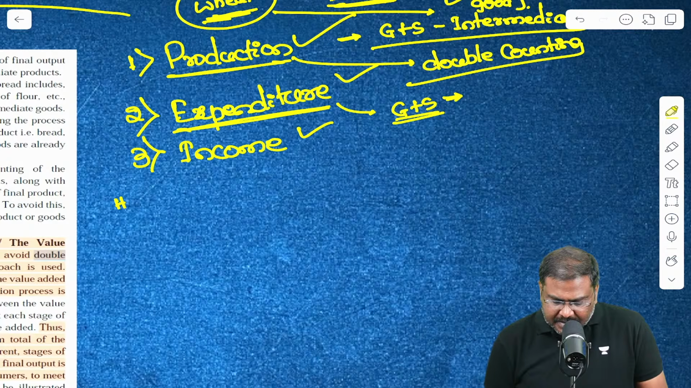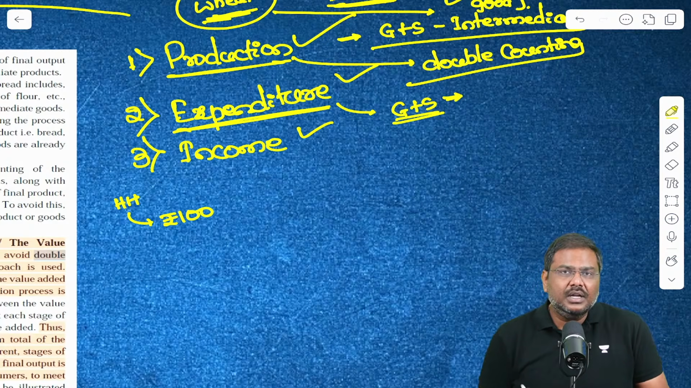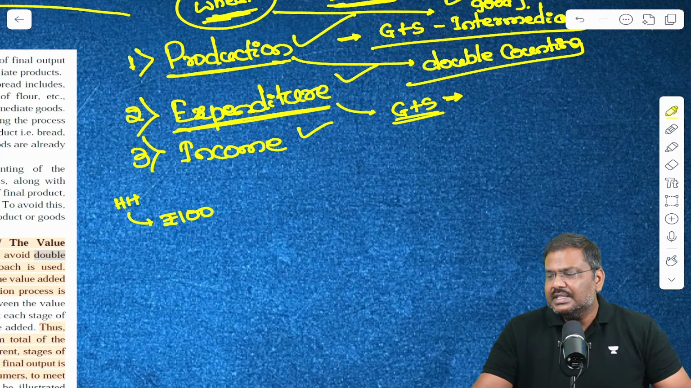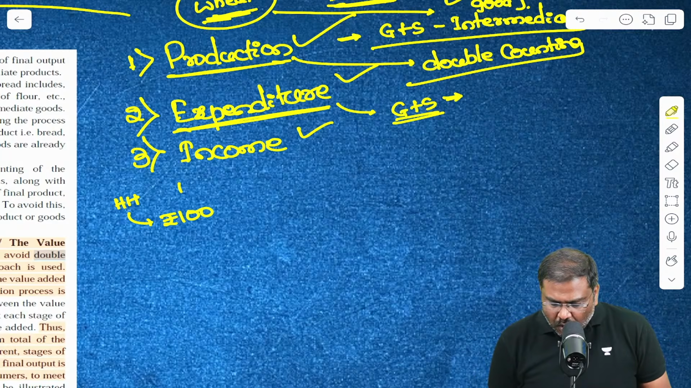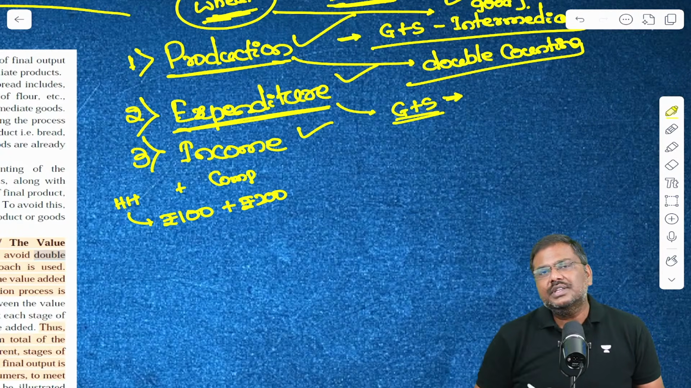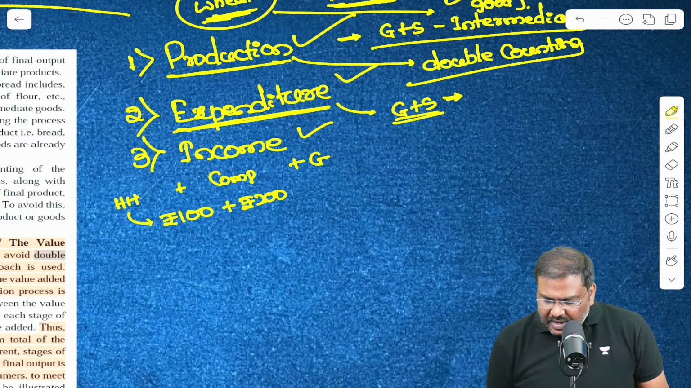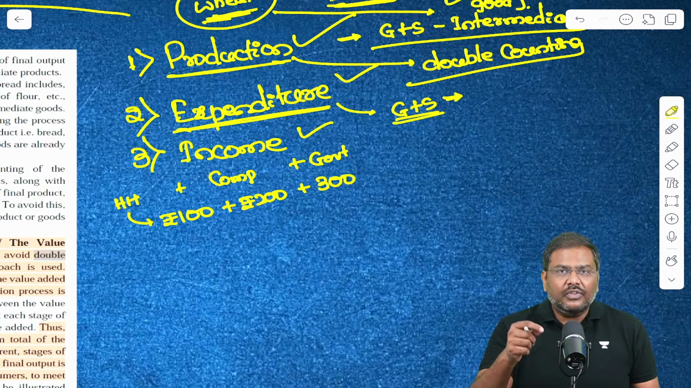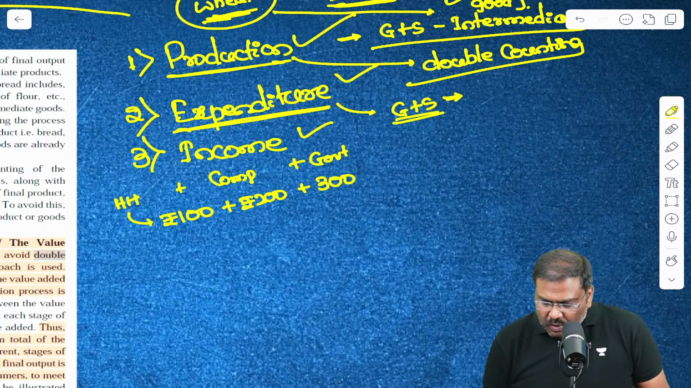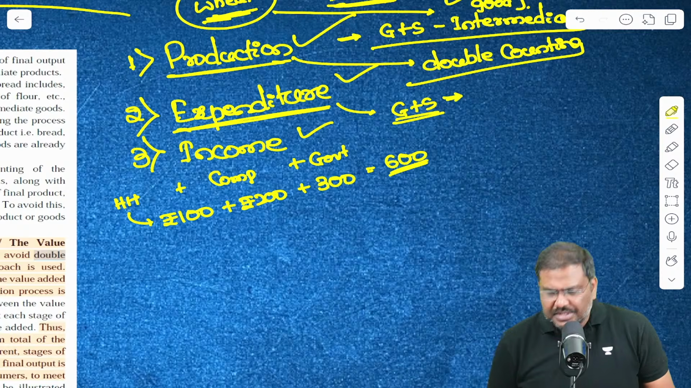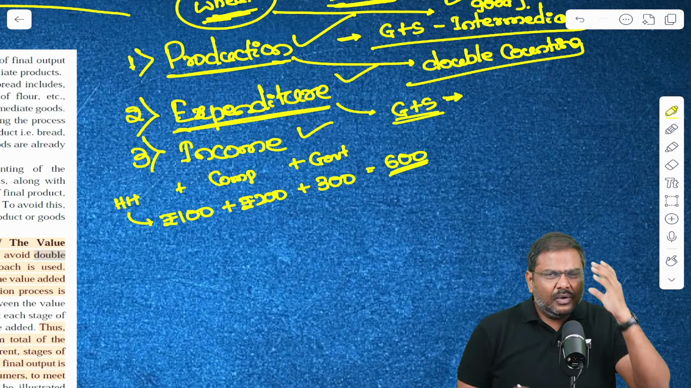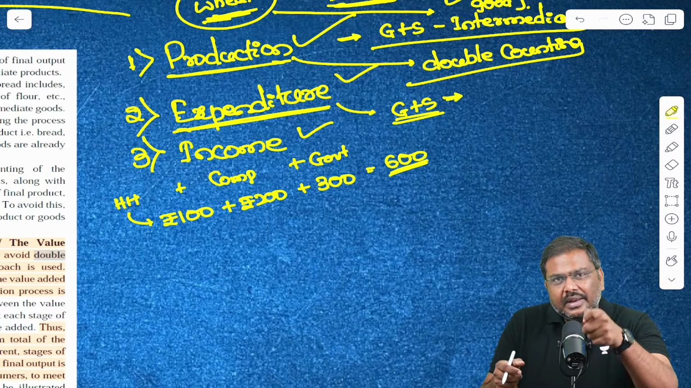Let's assume here is a household. The household, let's say, has spent 100 rupees to purchase final goods and services in the market. In addition to household, we have companies or firms. They have spent, let's say, 200 rupees to purchase final goods and services. In addition to this, we have the government, which has spent, let's say, 300 rupees to purchase final goods and services. Now you will get the number 600 rupees. You can simply say 600 represents the market price of